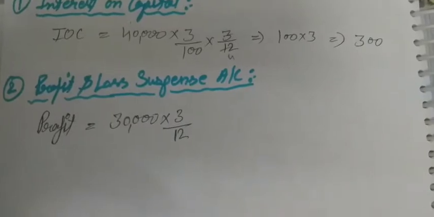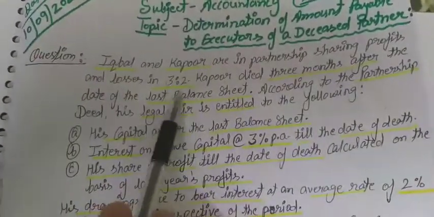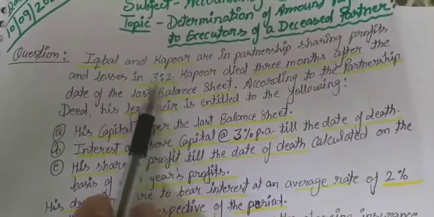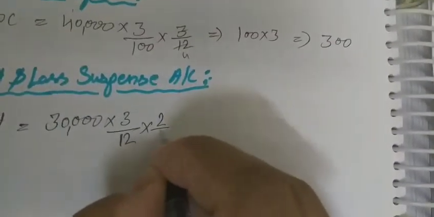Okay, and now the share of Kapoor. So what is the ratio of Kapoor? Iqbal and Kapoor are sharing in ratio 3:2. So Kapoor's ratio will be 2/5. So we will multiply by 2/5 also.